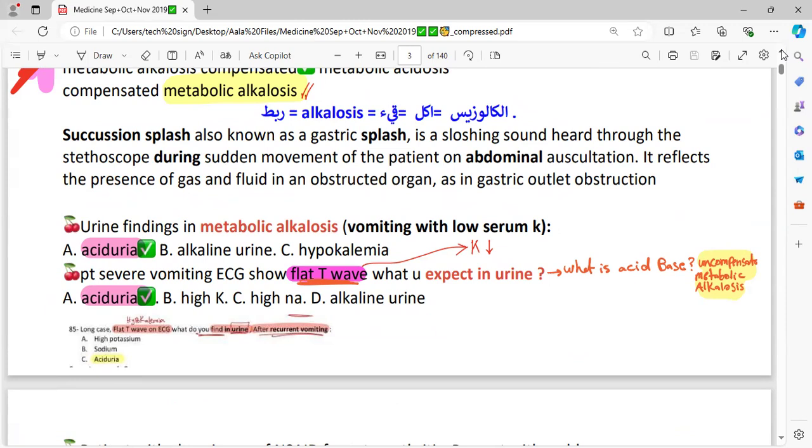You must have heard it in your house job, we used to perform this succussion splash. And typically there is the sound of slush, known as the sloshing sound. But the typical one is like a bubbling type of sound. You could easily pick that there is a collection of fluid.